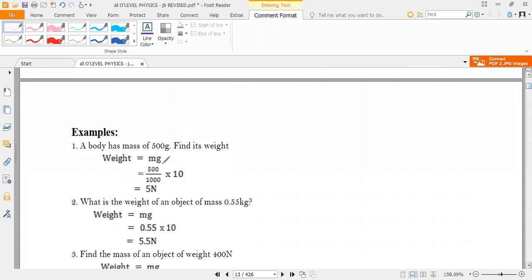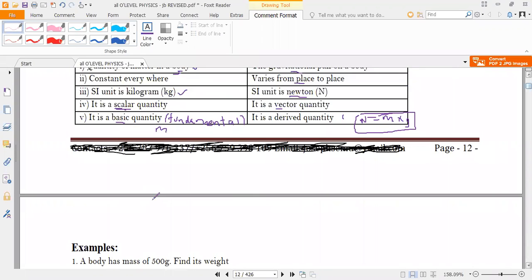So if we look at the examples of where we are required to calculate the mass of a body, we have the first one: a body has a mass of 500 grams, find its weight. In calculations at this level, depending on what value of g you're given, which is the acceleration due to gravity, in this case we shall be using g as 10 meters per second squared. So every time you're asked to calculate the value of weight, mass should strictly be in kilograms and acceleration due to gravity should be in meters per second squared.